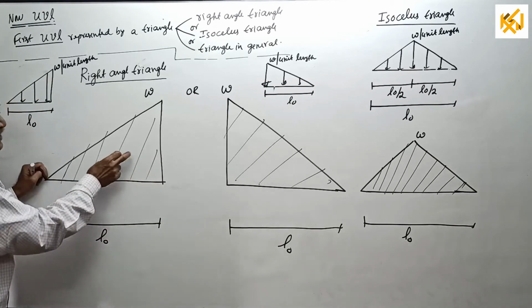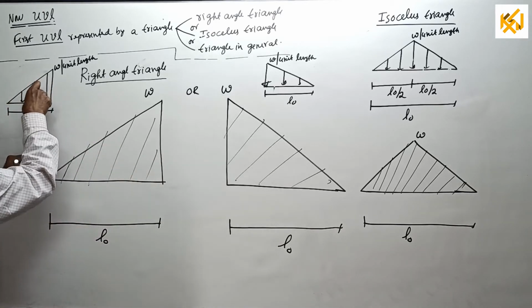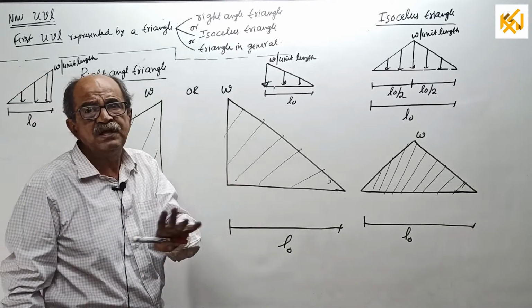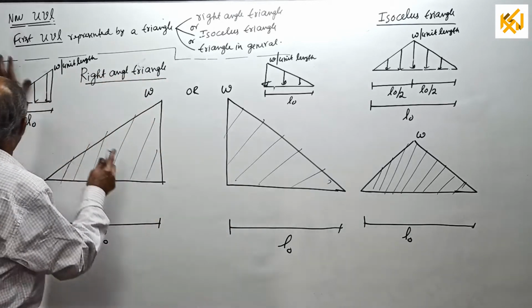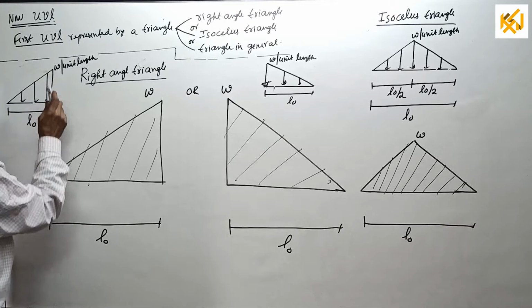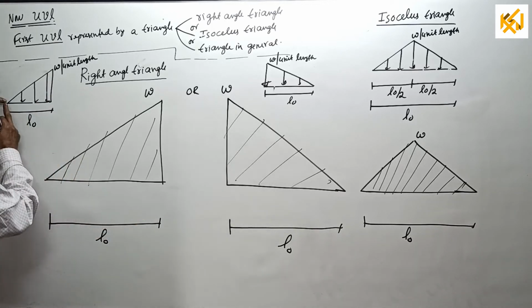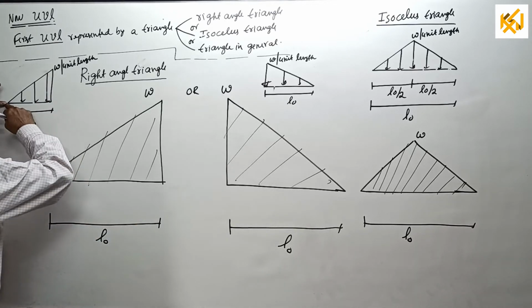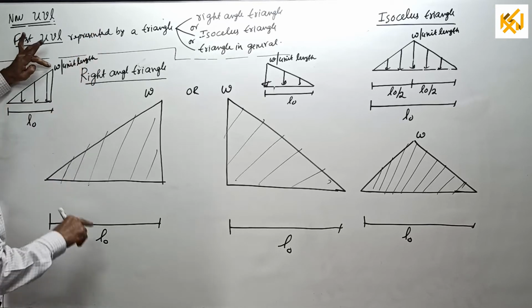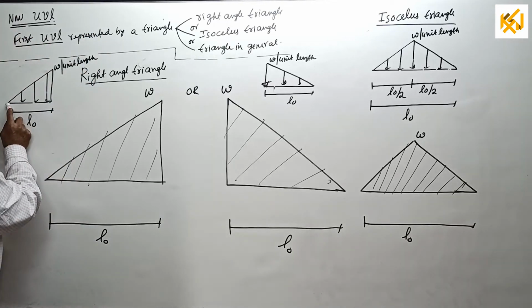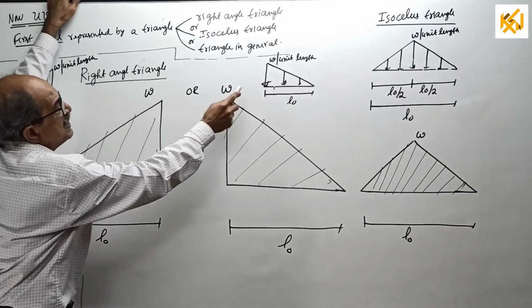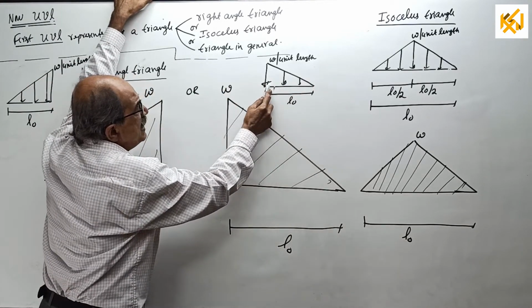Next time onwards, this will not come, only this will come. I am making everything clear now only. If the load is this way, intensity is 0 at one end, which linearly increases to a maximum of W per unit length at the other end. Here, left hand 0, right hand maximum. See here, right hand 0, left hand maximum.